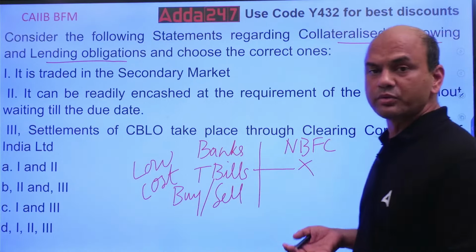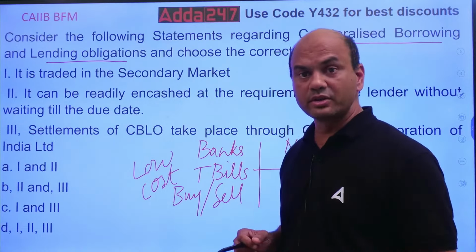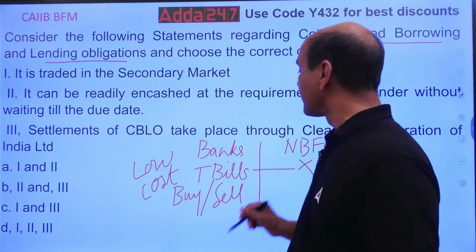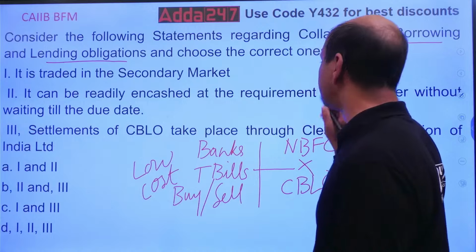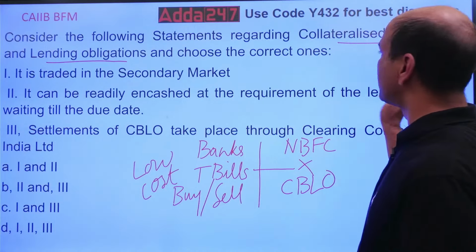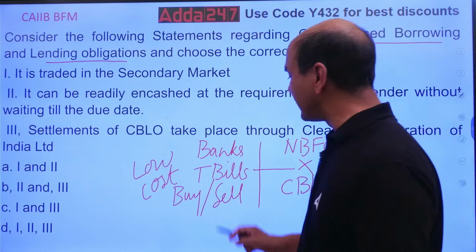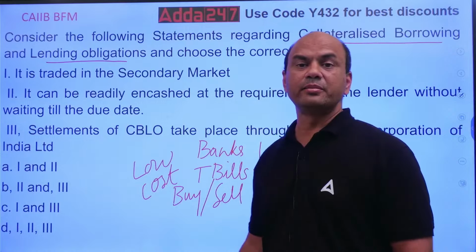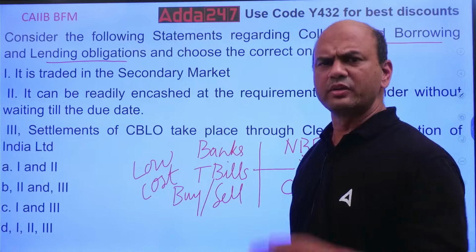So what will they do? Should they always buy the funds at a higher cost? No. What do they do? They use CBLO. CBLO is mainly for them, NBFCs. Collateralized borrowing and lending obligations. Here, instead of buying these T-bills, they buy and sell the debentures, at the lowest cost possible.